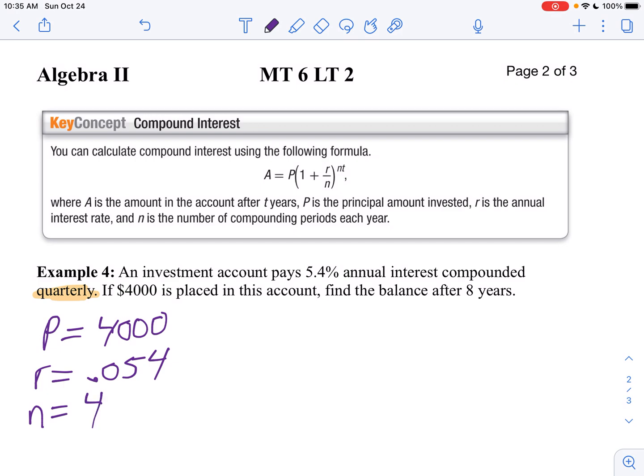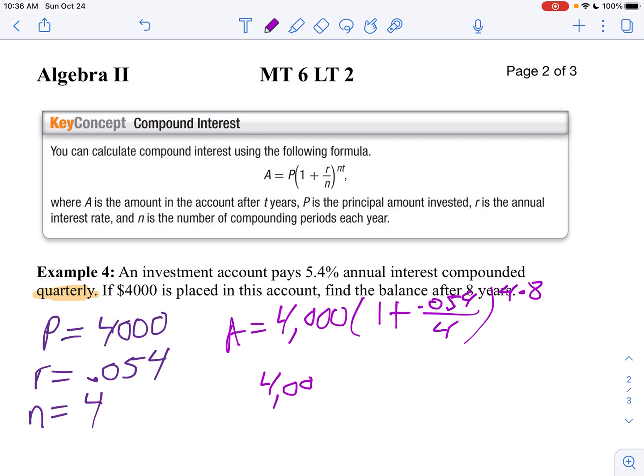Now let's plug those numbers into our formula. So we're going to say A equals 4,000 times 1 plus 0.054. We're going to divide that by 4. We're going to raise that to the 4 times 8 power. Well, now we're going to say 4,000.